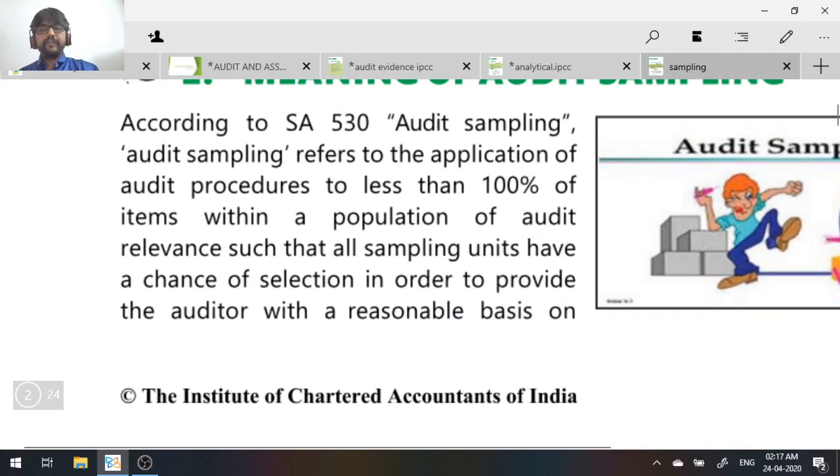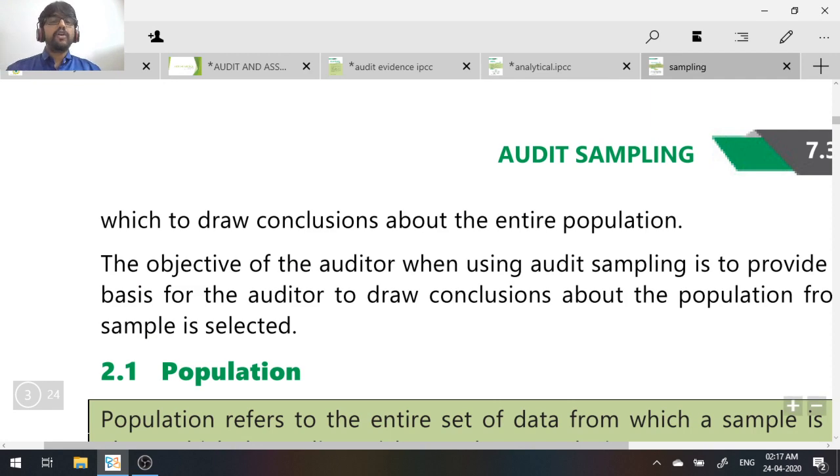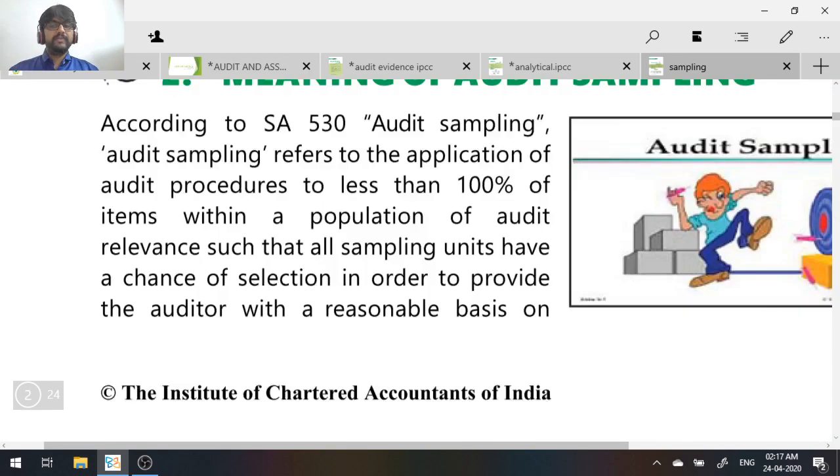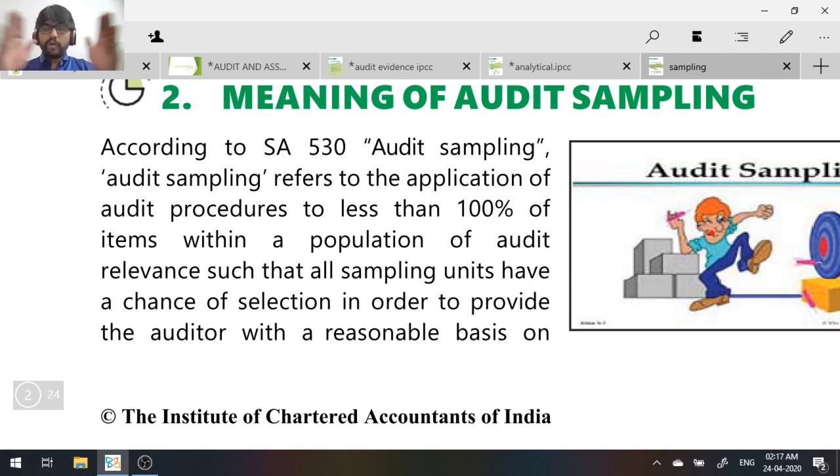Now they're giving you the definition. It says audit sampling refers to the application of audit procedures to less than 100% of the items within a population of audit relevance, such that all sampling units have a chance of selection, in order to provide the auditor a reasonable basis on which to draw conclusions about the entire population. So I repeat, it is the application of audit procedures to less than 100% of the items within a population. So there is an audit population which has 100% of the items.